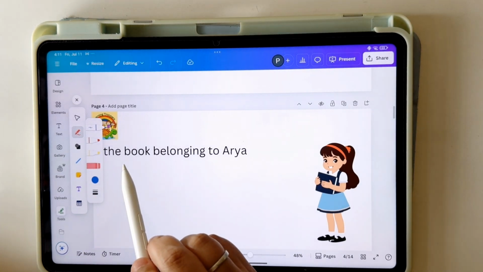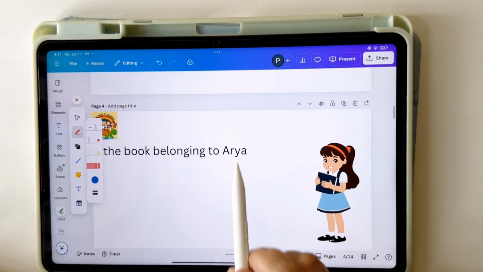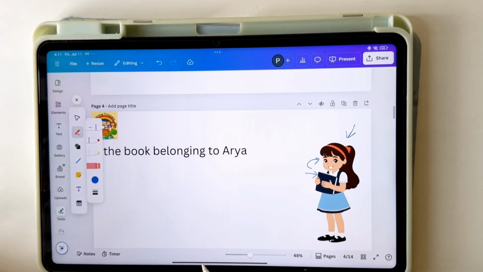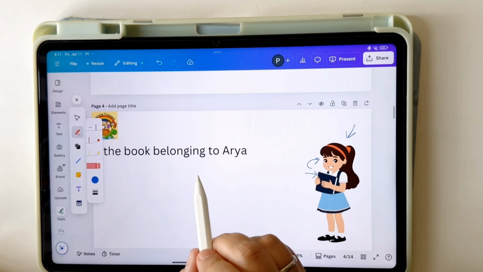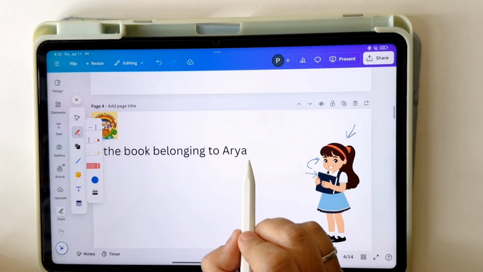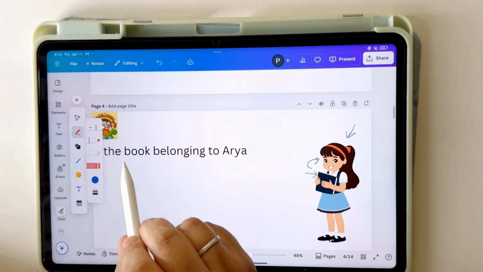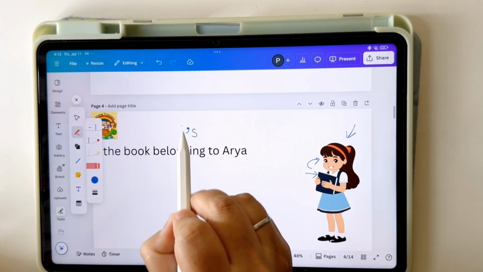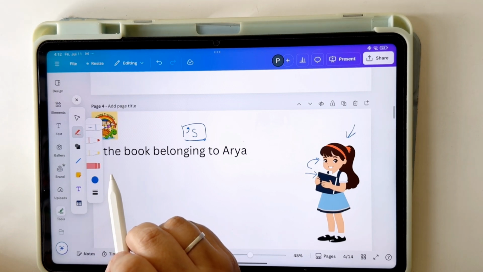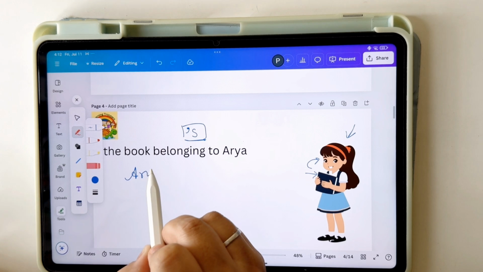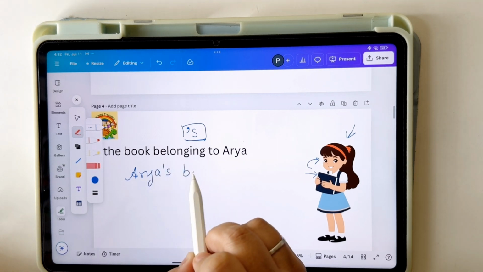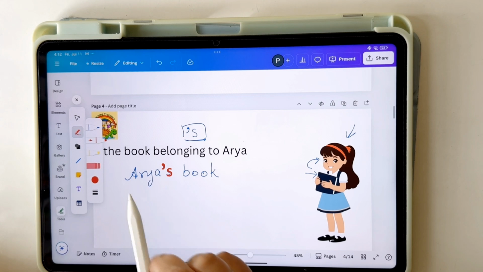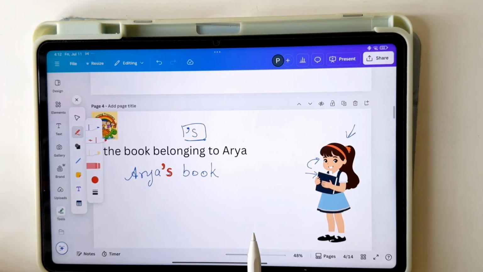Now look at this. The book belonging to Arya. Now this is Arya and this book belongs to her. So how will I write this group of words using apostrophe s? I will write Arya's book. Now see where I have added? Here. I have added apostrophe s.